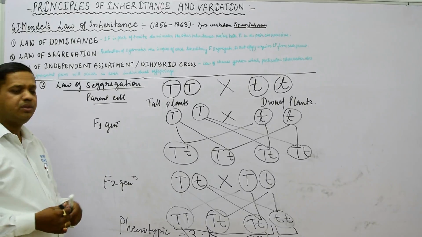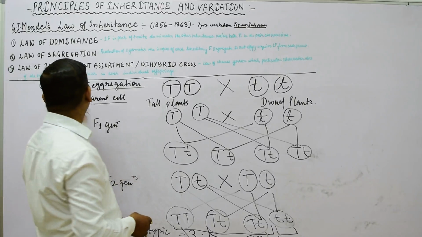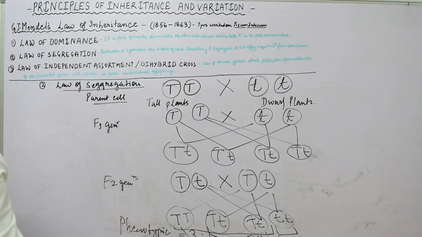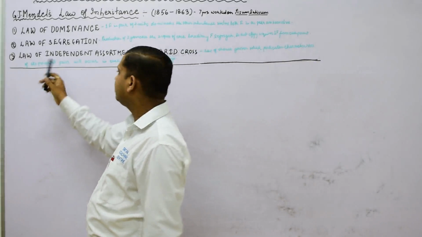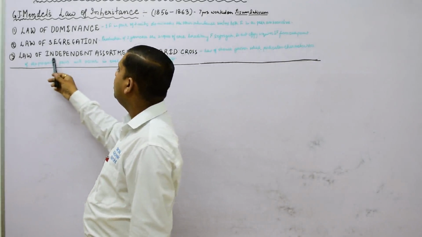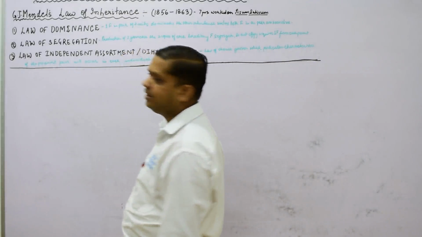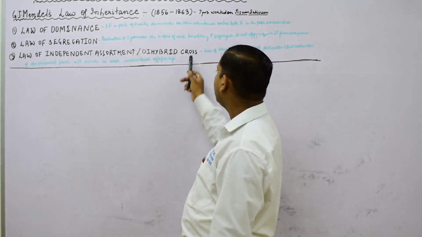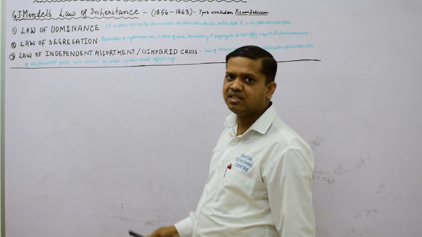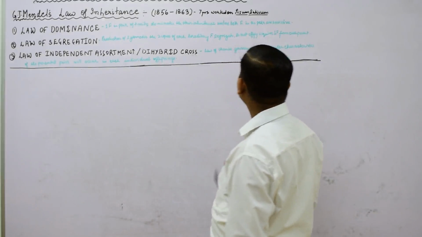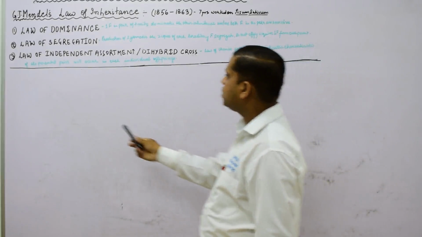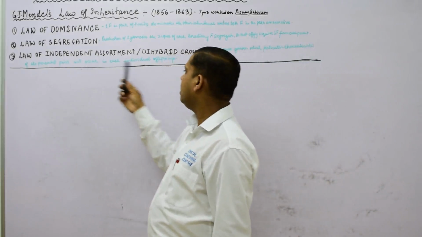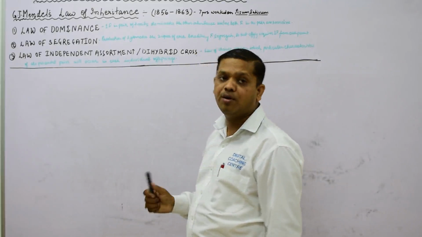Now we will talk about the third law, which is called the law of independent assortment. Here we will understand Mendel's third law, the law of independent assortment, which is also known as dihybrid cross. In this law you will see that the law of chances governs how a particular characteristic feature of the parental pair will occur in each individual offspring.